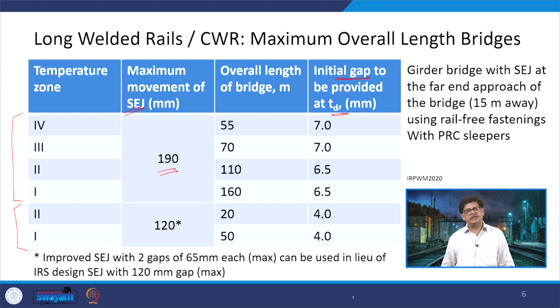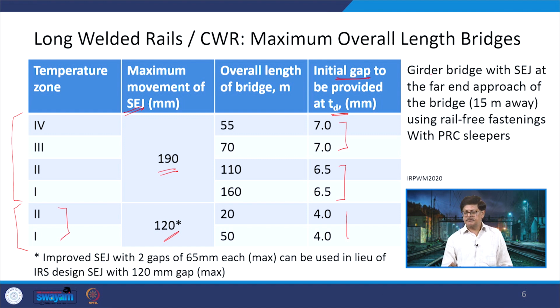If we talk about the initial gap which is to be provided at the de-stressing temperature of the rail, then these values are 7 mm for zone 3 and zone 4, and 6.5 mm for zone 1 and zone 2. But if the maximum movement of the SEJ is 120 mm, then that is related only to two zones, that is zone 1 and zone 2. And in this case, the value of overall length of bridge changes from 20 to 50 from zone 2 to zone 1, whereas the initial gap to be provided remains a constant value of 4 mm.